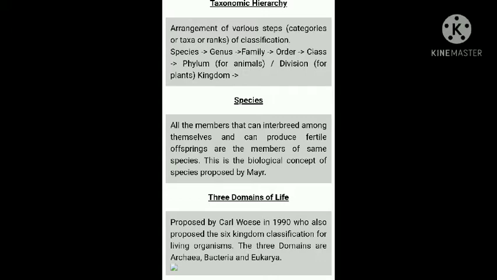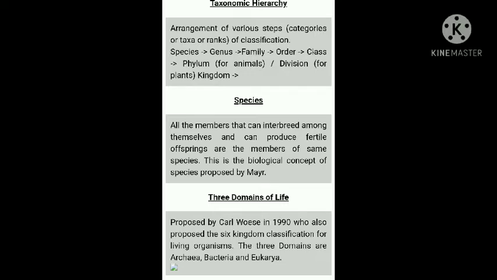So, dear student, this is chapter 1. The next topic which we are going to study is taxonomical hierarchy. Classification is a multi-step process, and taxonomical hierarchy basically means the arrangement of taxonomic groups or taxa in definite order, that is from higher to lower categories. The lowest category or taxon is species and the highest taxon is kingdom.